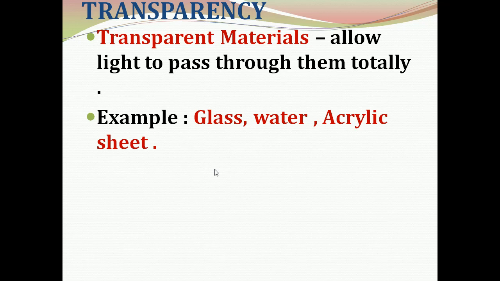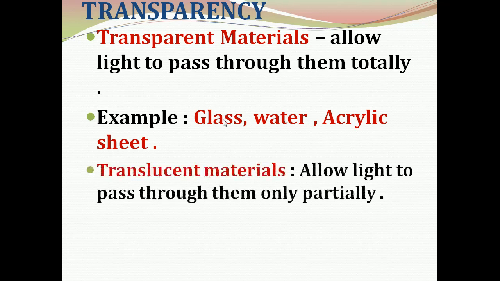So the first one is transparent material. What is the property of transparent material? It will allow the light to pass through them totally. Examples for transparent material: glass, water, acrylic sheet. So these materials will allow light to pass through them totally.